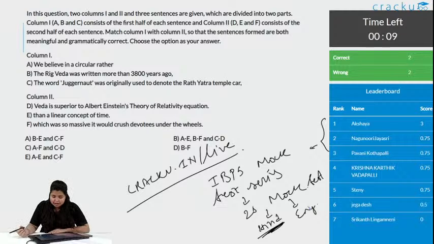Ten seconds remaining. 2 people got this correct and 2 wrong. Akshaya is leading with score 3.